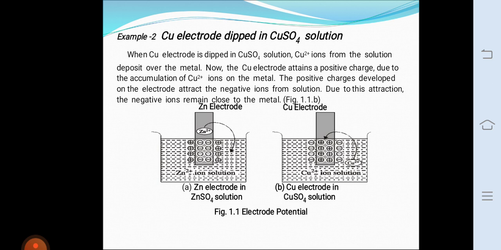Thus, the tendency of an electrode to lose electrons is called the oxidation potential. At the same time, the tendency of an electrode to gain electrons is called reduction potential. Factors affecting electrode potential: the rate of the above reaction depends on the nature of the metal, the temperature, and the concentration of metal ions in solution.